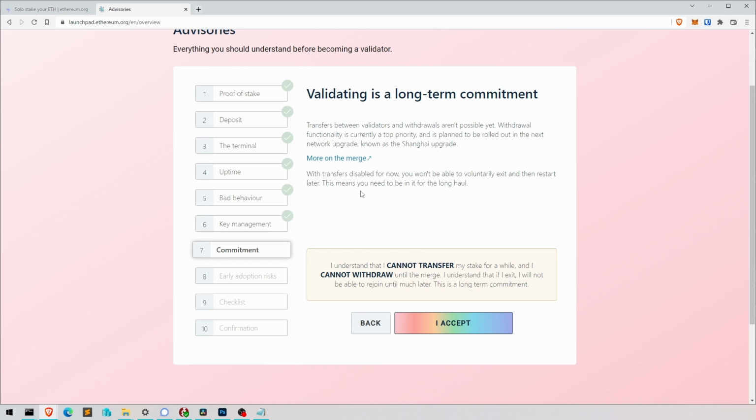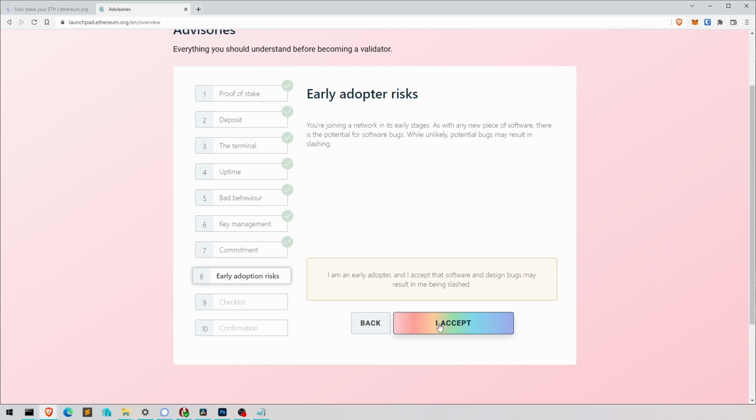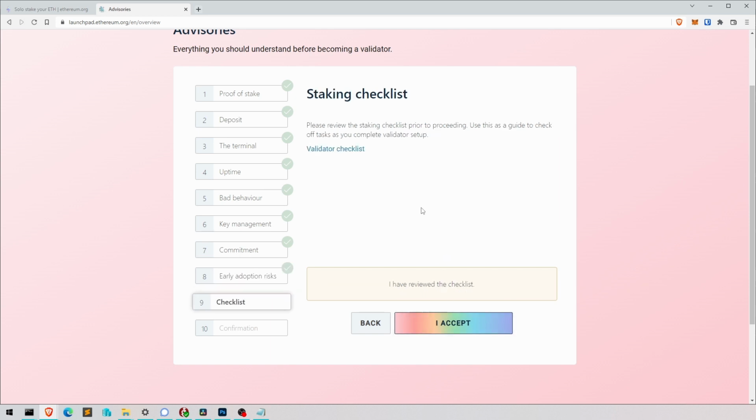Commitment, so this is a long-term commitment, the merge. We can't withdraw after the merge straight away. We have to wait longer, as you know. Early adoption risk. If there's some sort of bug when we switch to proof of stake or something in Ethereum deep down, we can lose all our money. So again, it's up to you, not to me. It's your money.